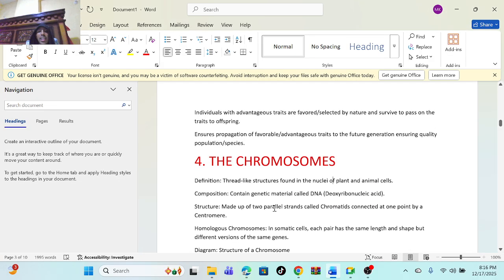So they are thread-like structures found in the nucleus of plant and animal cells. In composition, they contain material known as deoxyribonucleic acid.